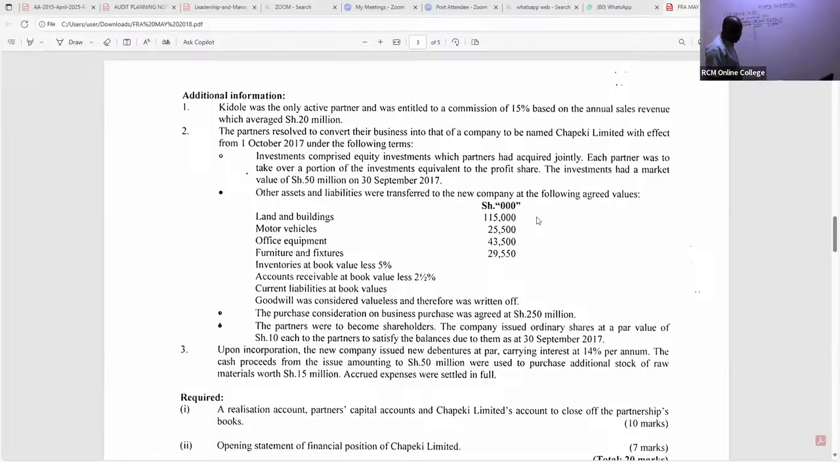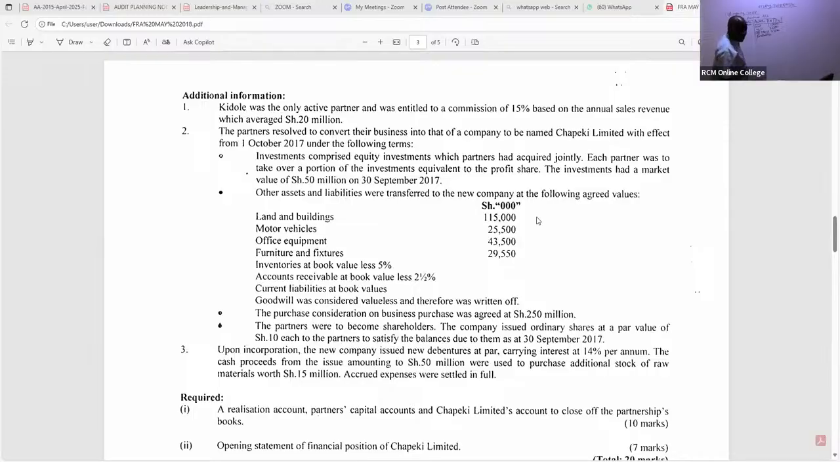Then we have, ladies and gentlemen, motor vehicle, at fair value, not net book value. Now we are in the premises of the company that is taking them over. So motor vehicle is 25,500. And then we have office equipment, 3 marks. How much do we have for office equipment? 43,500. Then we have furniture and fixtures.